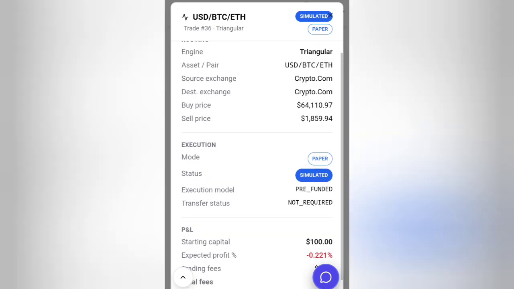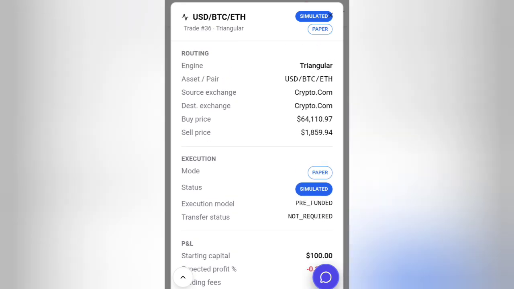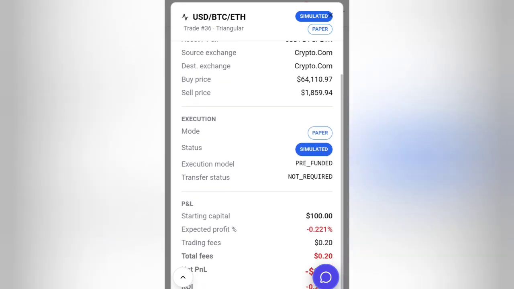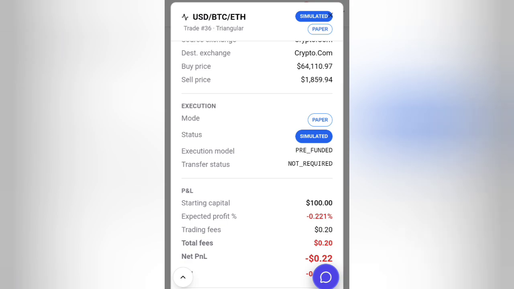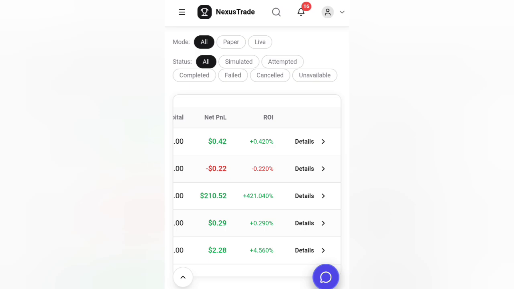Okay, and the arbitrage was on crypto.com. Trading fee, all right, that is where the issue comes from. So the trading fee took almost all the profit. So that is it. You can see why we didn't profit from that place.